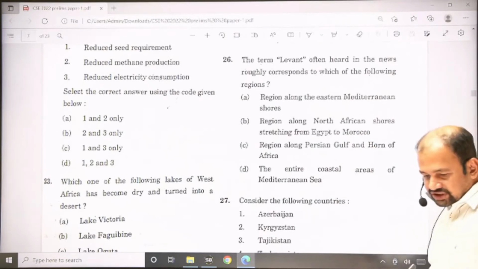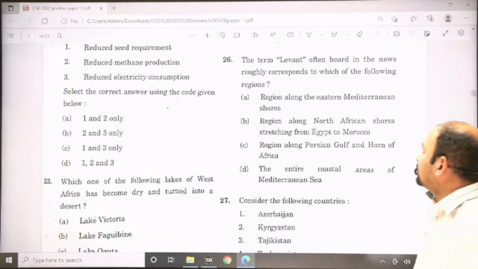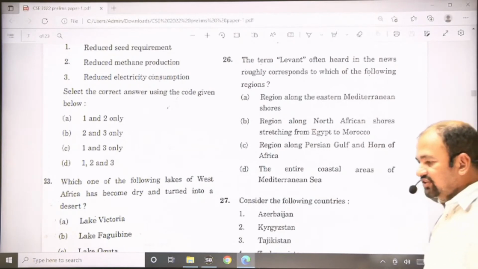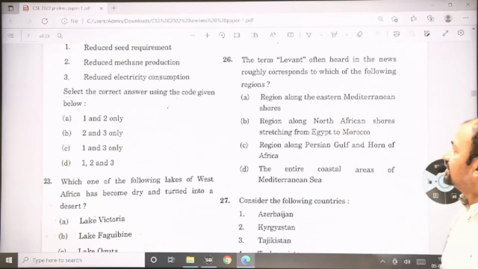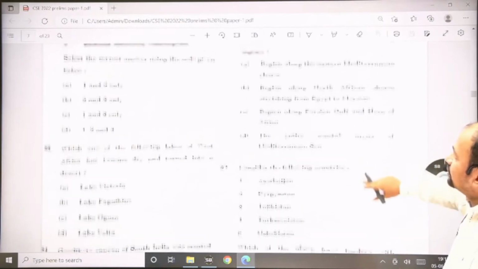Again question number 26. The term Levant, often heard in the news, roughly corresponds to which of the following regions? The answer for this is A, the region along the eastern Mediterranean shores, from Greece to Egypt, the seashore line of the Mediterranean. That is called the Levant. So this is also in the news. The answer for this is A.